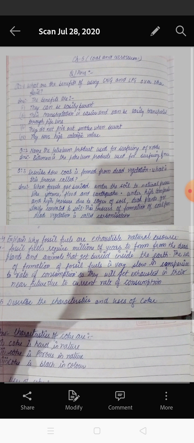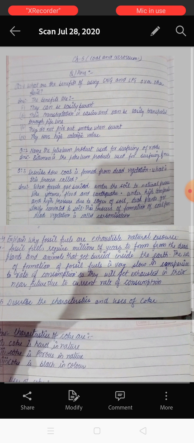And your first question of this chapter number 5, Coal and Petroleum, is: what are the benefits of using CNG and LPG over other fuels? Why are CNG and LPG more beneficial than the other fuels? What is the first benefit of CNG and LPG? They can be burnt easily. So that is the first main benefit of CNG and LPG.